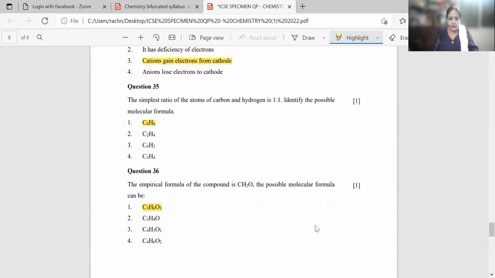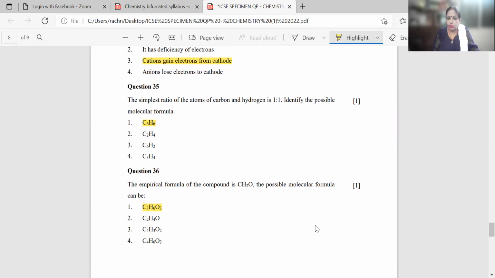Question number 36. The empirical formula of the compound is CH2O. The possible molecular formula can be. Now, empirical formula has to be multiplied by N to write the molecular formula. They have given the 4 formulas. Now, N cannot be 0, so start from N equal to 1.